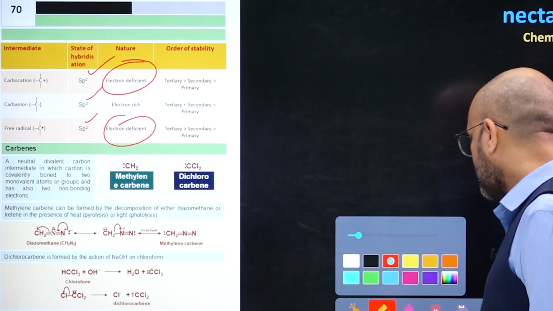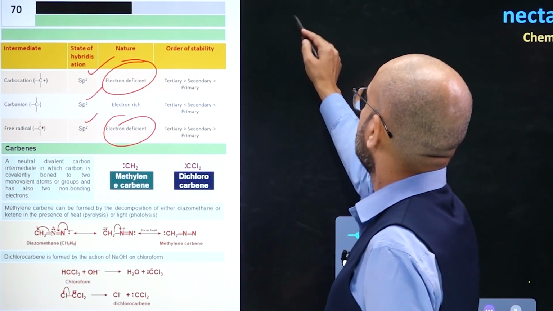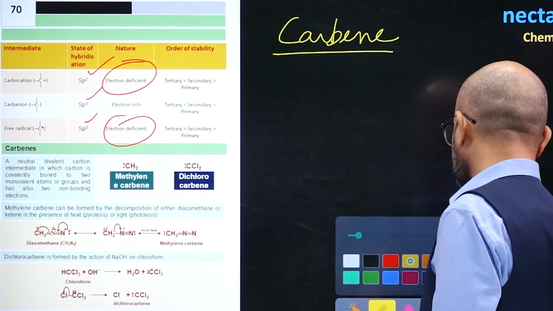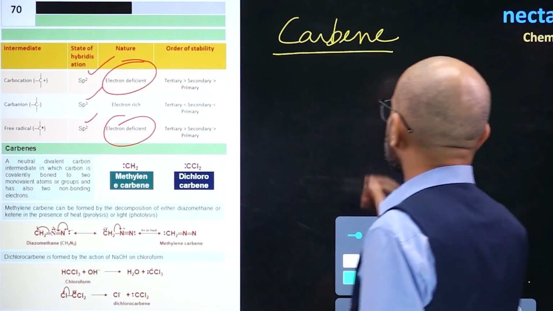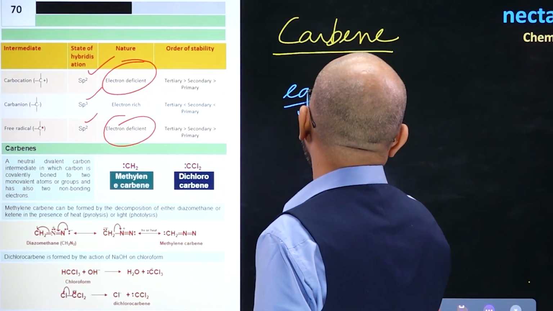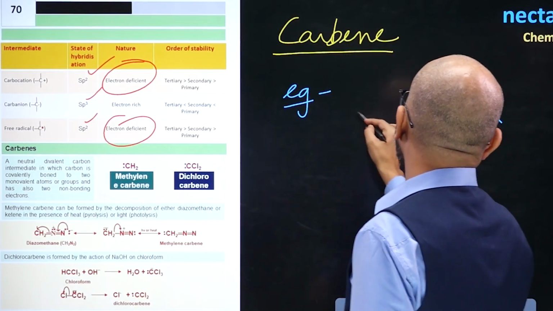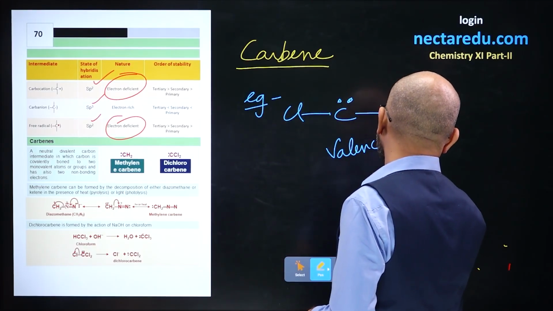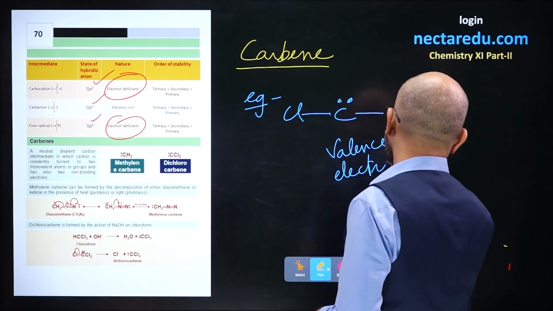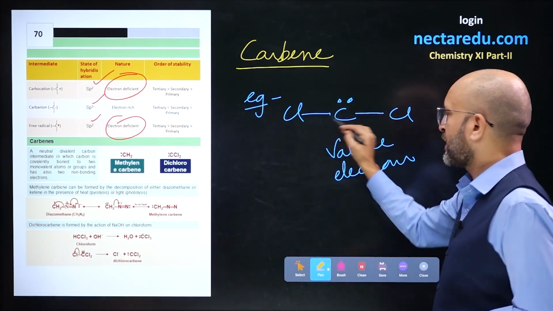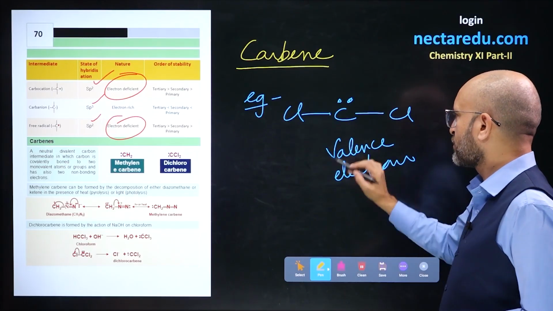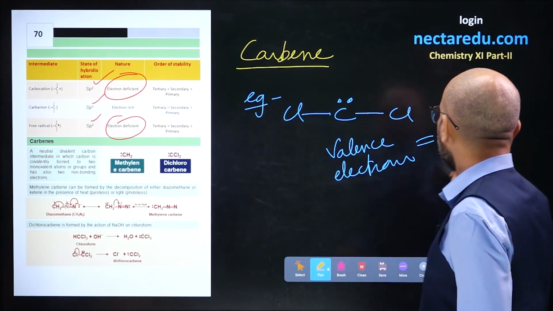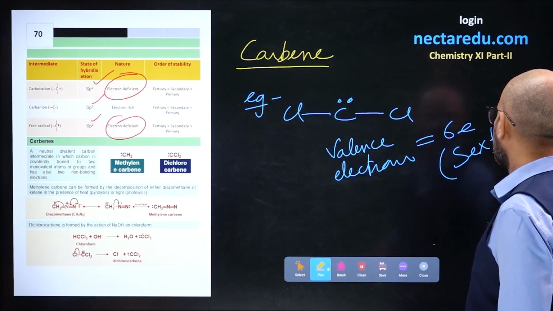Next we come to another intermediate which is known as carbene. So carbene is an intermediate which is having 6 valence electrons. For example, if I take dichlorocarbene, so total valence electrons over here, see, you have 2 bond pairs. So 2 electrons over here, 2 electrons over here and 2 electrons. So total of 6 electrons. 6 valence electrons are known as sextet of electrons.